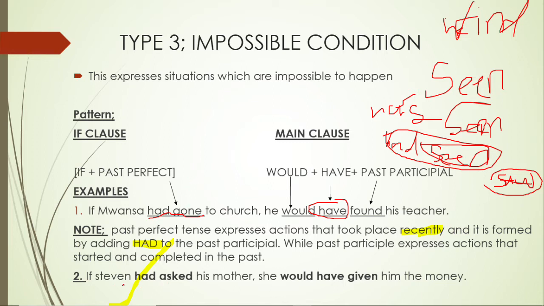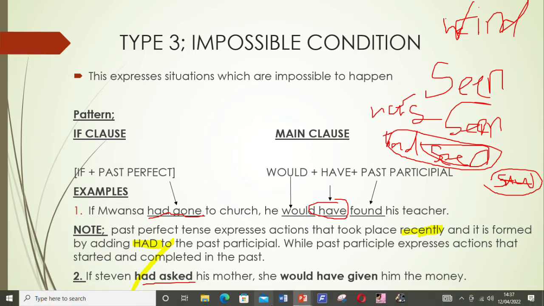The second example, if Stephen had asked his mother, she would have given him the money. These are the words you should put in the impossible condition, the if clause. If Stephen had, the past perfect, had asked his mother, she would have, the past participle, given him the money. Given him the money. Are we together there?